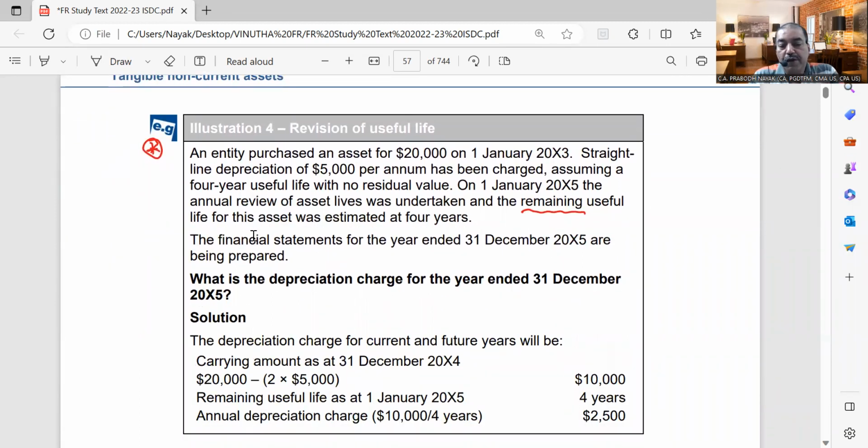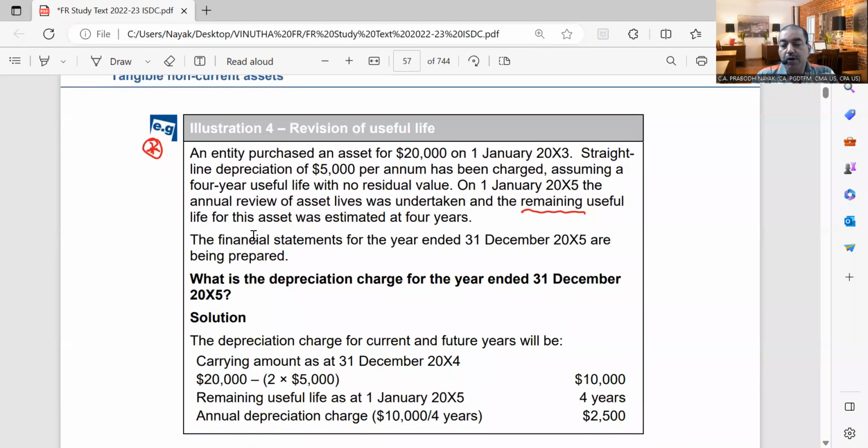Revision of useful life. An entity has purchased an asset for $20,000 on 1st of January. Straight line depreciation of 5,000 per annum has been charged. So your purchase on 1st January 20x3 and you have been charging 5,000 depreciation, assuming that it is a 4-year useful life with no residual value. So 20,000 divided by 4, it comes to 5,000.